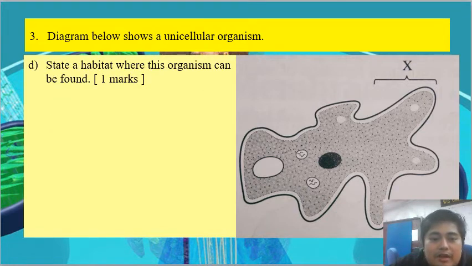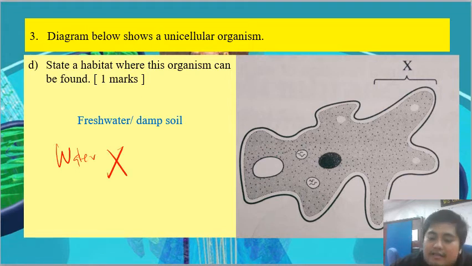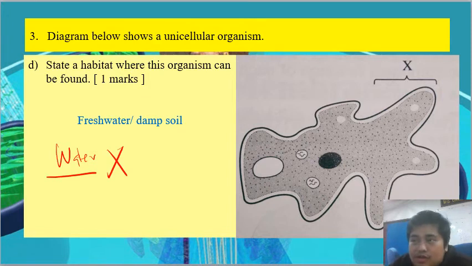So state the habitat where this organism can be found. For this organism, which is the amoeba, we can find them in fresh water or damp soil. If you said water, the answer is rejected. Why? Because it is too general. What kind of water are you talking about? Are you talking about seawater, marine water? So you have to be specific, which is fresh water.